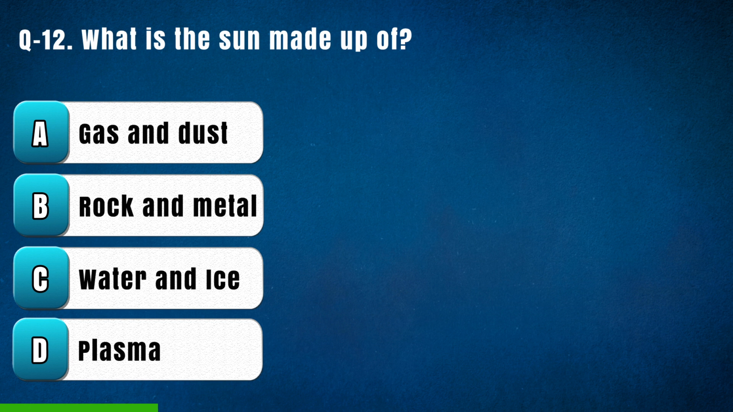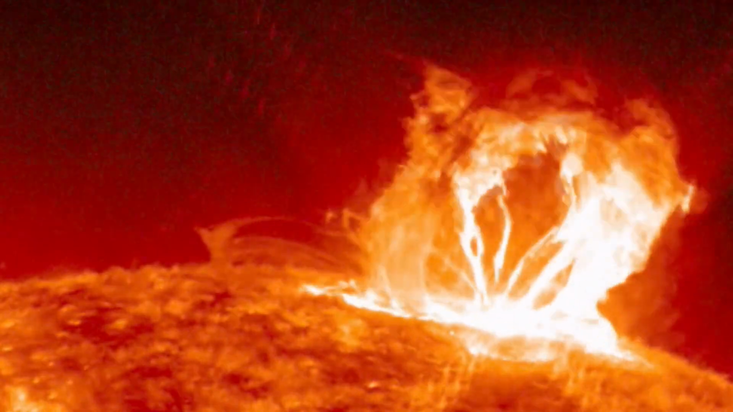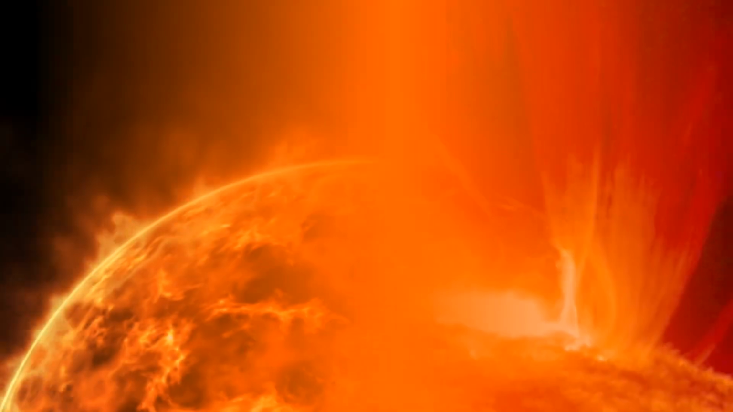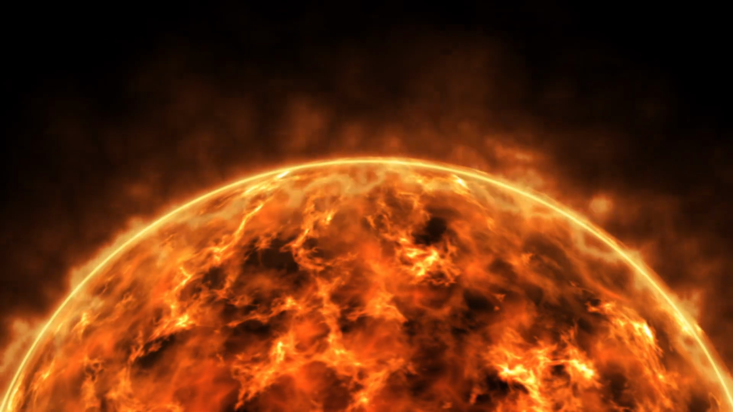Question 12. What is the Sun made up of? Option A. Gas and dust, B. Rock and metal, C. Water and ice, D. Plasma. The right answer is D. Plasma. The Sun is made of super hot electrically charged gas called plasma. The plasma rotates at different speeds on different parts of the Sun.